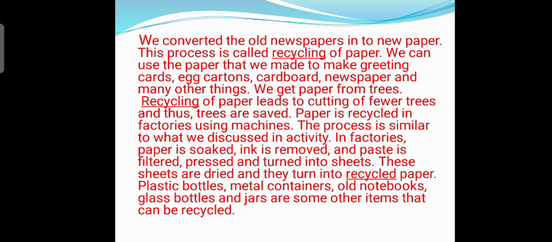Paper is recycled in factories using machines, while the process is similar to what we discussed in the activity. In factories, paper is soaked, its ink is removed, and the paste is filtered, pressed, and turned into sheets. These sheets are dried and they turn into recycled paper. Plastic bottles, metal containers, old notebooks, glass bottles, and jars are some other items that can also be recycled.